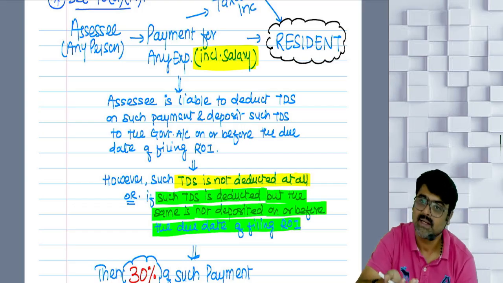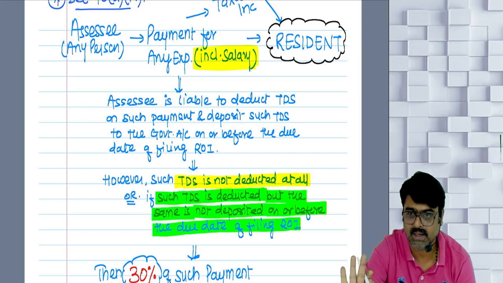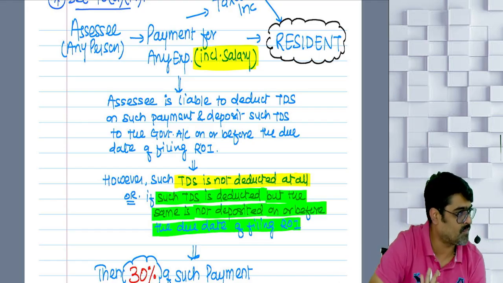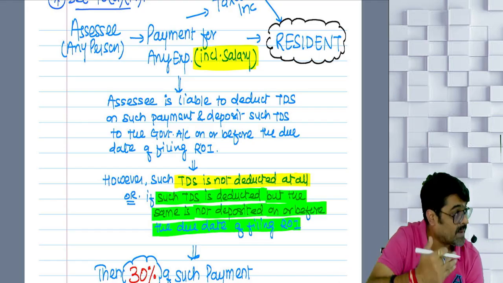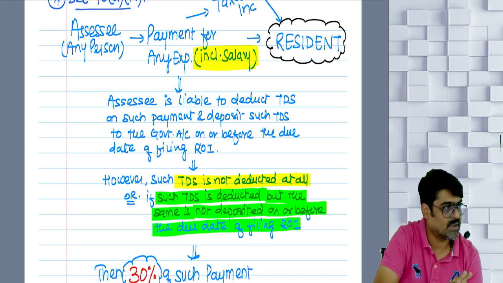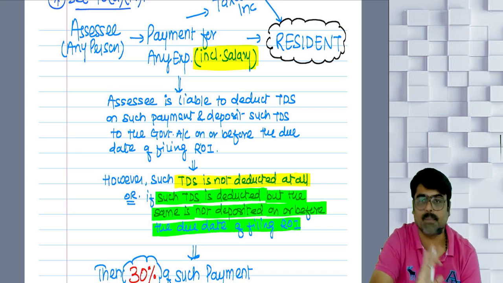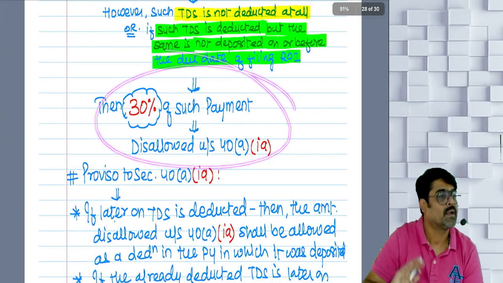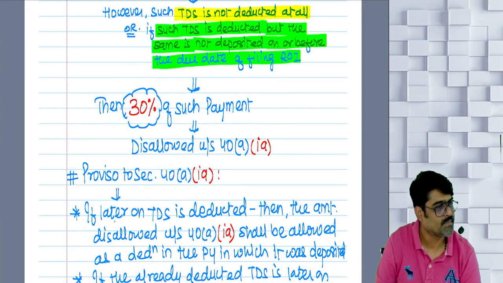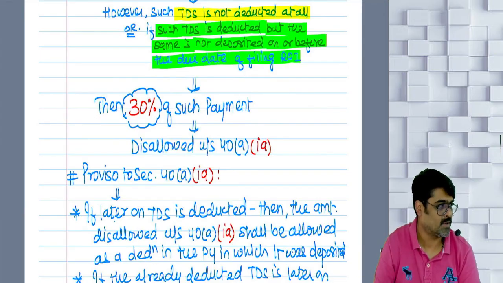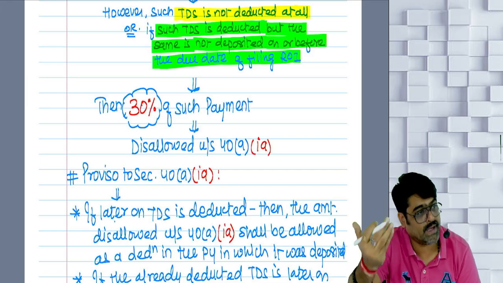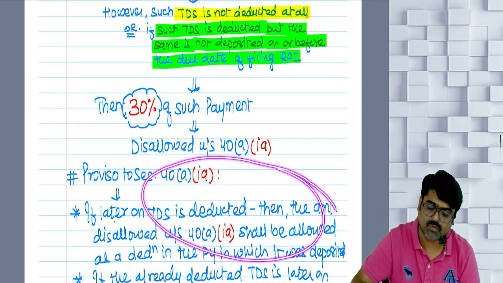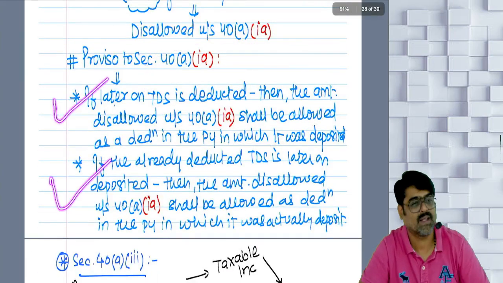40A(1A) says that if the payment was supposed to be made to a resident, and on that payment there is a TDS default, then the entire payment on which the TDS default was done will not be disallowed. 30% of that payment will be disallowed. And the 30% which is disallowed right now can later be allowed also, in the year in which the TDS is deducted and deposited. Or if it was already deducted, then in the year in which the TDS is actually deposited, the amount which was disallowed will be allowed as a deduction.